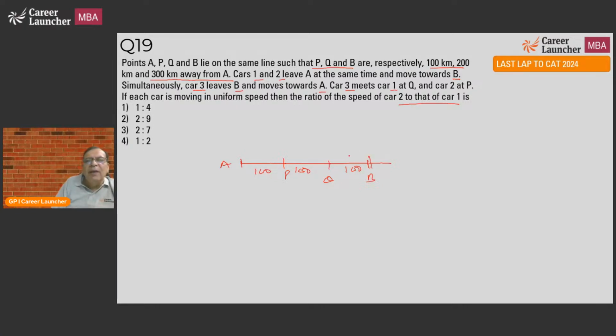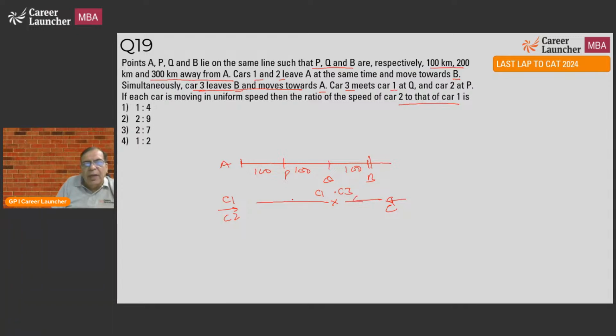Cars 1 and 2 leave A at the same time and move towards B. Car 3 leaves B and moves towards A, so car 3 moves in this direction. Car 3 meets car 1 at Q. So at Q, who do they meet? Car 1 and car 3. They meet at Q.